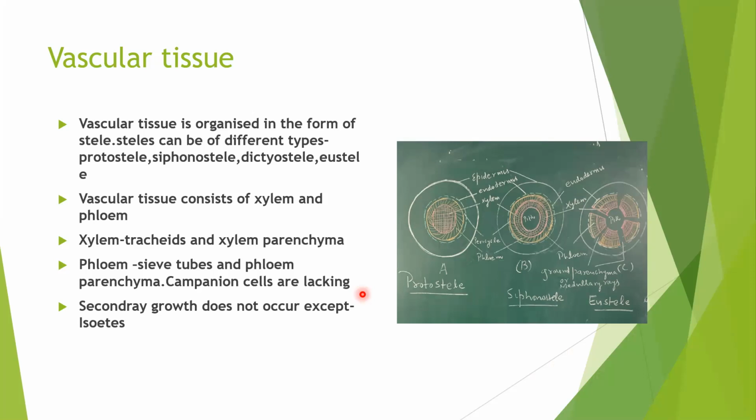In case of angiosperm, when the plants grow primarily, this is called primary growth. But when their girth increases or woodiness increases, this is called secondary growth. But that secondary growth is not found in pteridophytes, except in case of Isoetes. Secondary growth is found in angiosperm, and also in gymnosperm. But in Pteridophyta, secondary growth doesn't occur except in Isoetes.